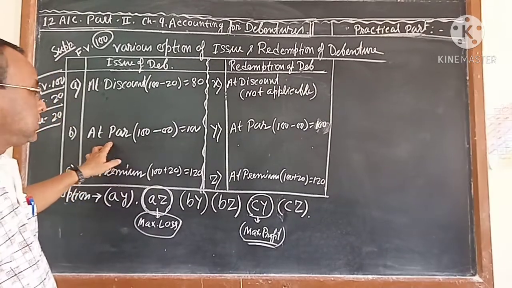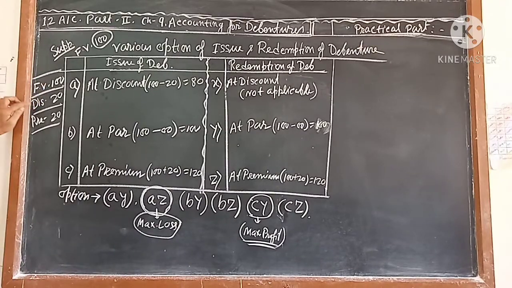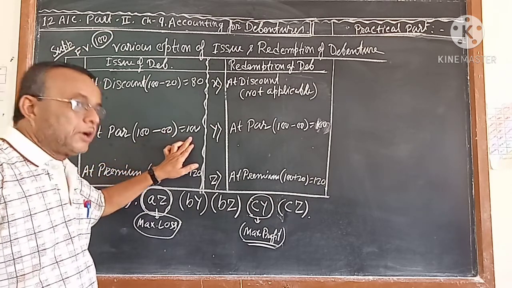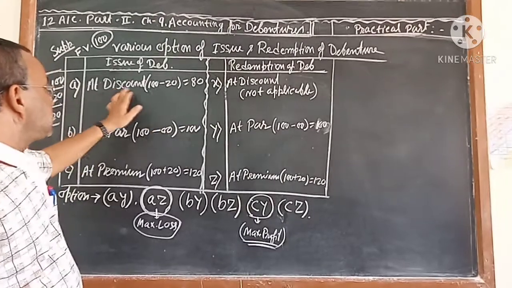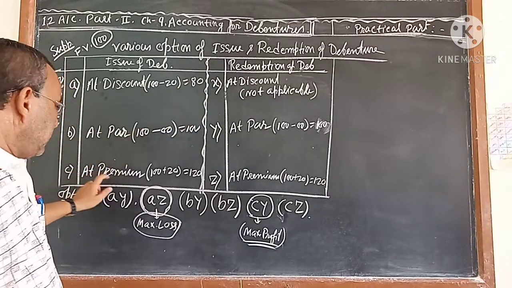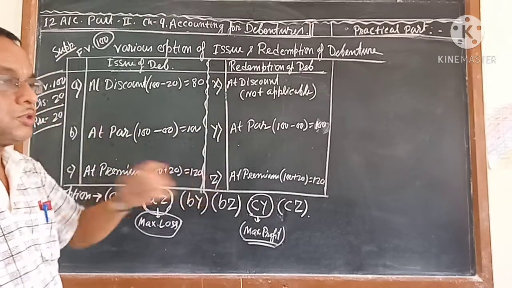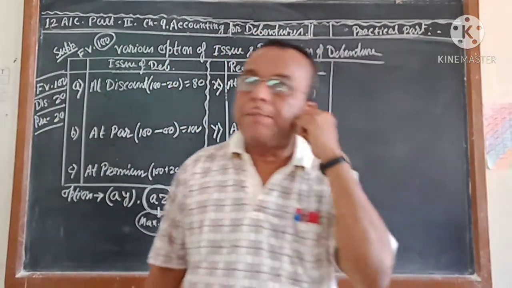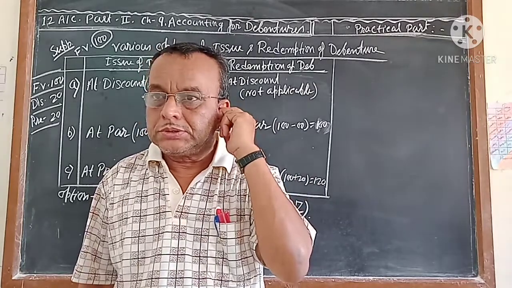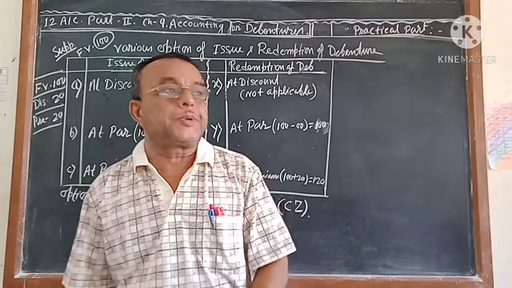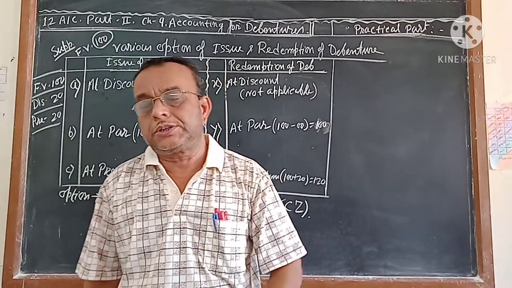At par means if the face value is 100, and discount is 20 and premium is 20, then at par means 100 rupees will be 100 only. Discount means 100 rupees minus 20, 80. 20 rupees is the discount. And premium means 100 plus 20 is equal to 120. That means in case of at par, the same value, the same price as the face value. In case of a discount, less than the face value. In case of a premium, the company is taking more than the face value.